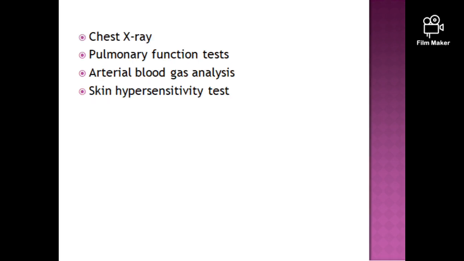Chest X-ray. There is no diagnostic feature in asthma, but it may be helpful in excluding pneumothorax as a complication of asthma. Pulmonary function test may show variable airflow limitation. Arterial blood gas analysis. PaO2 and PaCO2 are performed invariably in severe acute asthma. There is evidence of hypoxemia and respiratory alkalosis in an acute asthma attack.